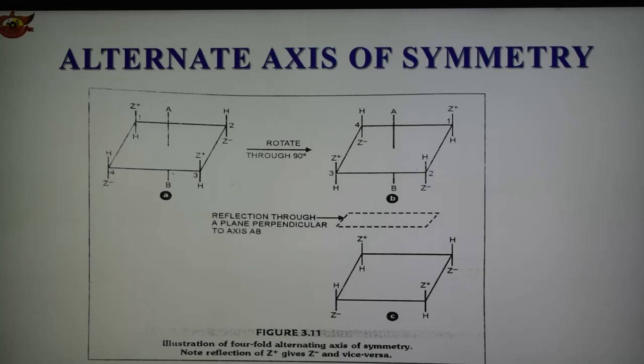If the molecule has an alternating axis of symmetry, then it is optically inactive, so the necessary and sufficient condition is that the molecule should not have an alternating axis of symmetry. Then the molecule can show optical activity. If the molecule has an alternating axis of symmetry, then it does not show any optical activity.